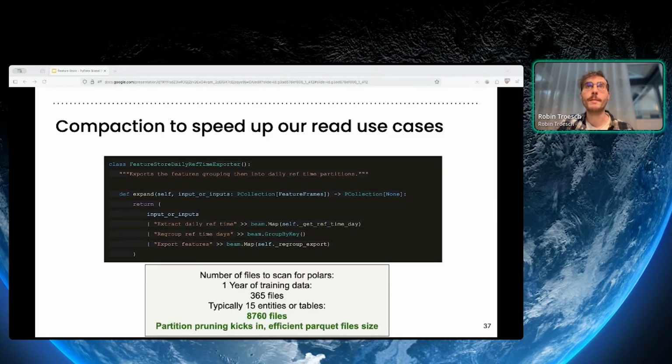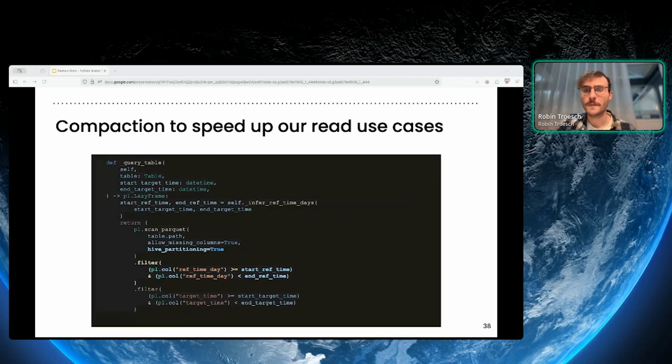And then when we do the math on how many files it means, we only scan around 8,000 files, and partition pruning can kick in. We have an efficient Parquet file size, and we end up with blazingly fast queries. And especially for our inference use case, this goes super fast because it's only a couple of files to scan.